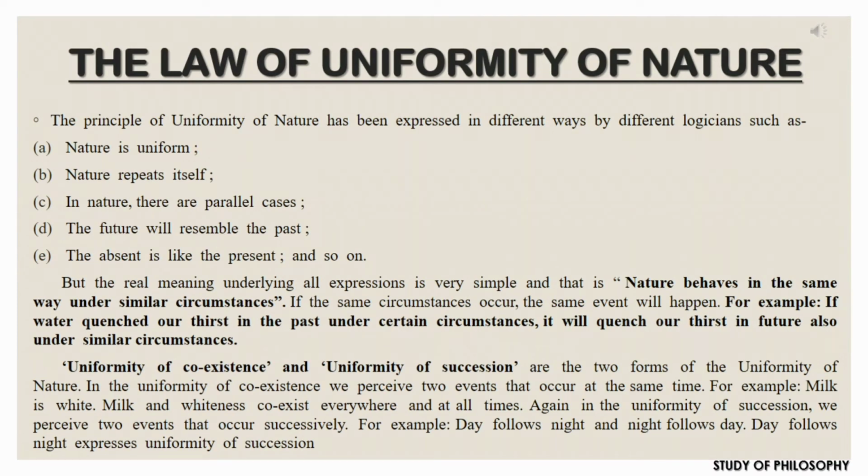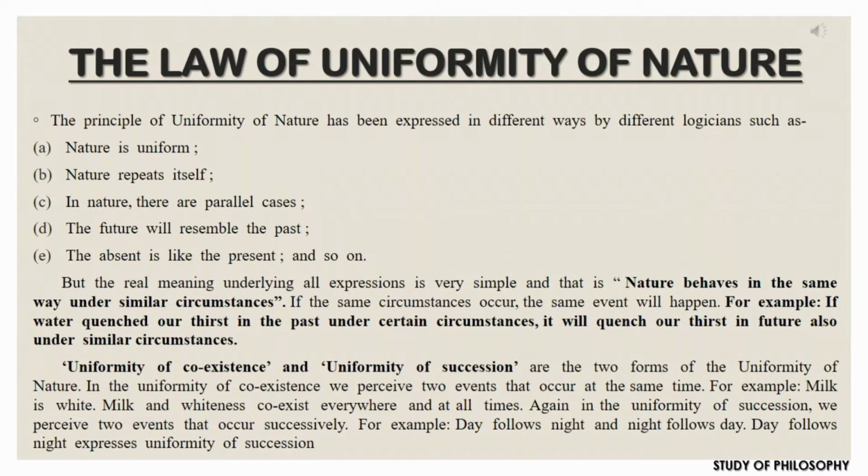What is the law of uniformity of nature? The law of uniformity of nature has been expressed in different ways by different logicians, such as: nature is uniform, nature repeats itself, in nature there are parallel cases, the future will resemble the past, the absent is like the present, and so on.